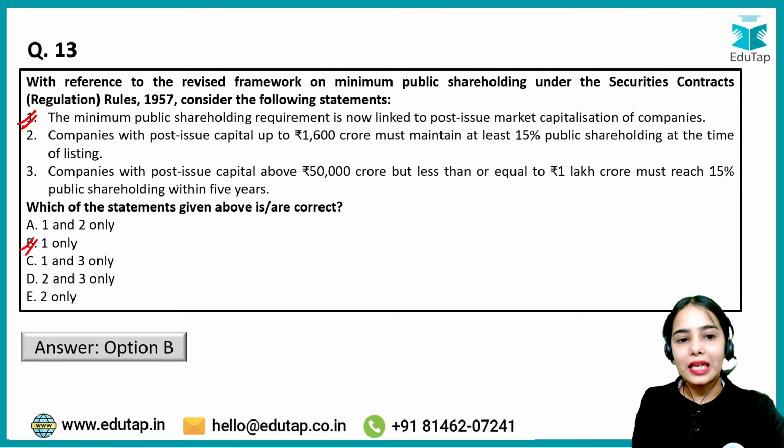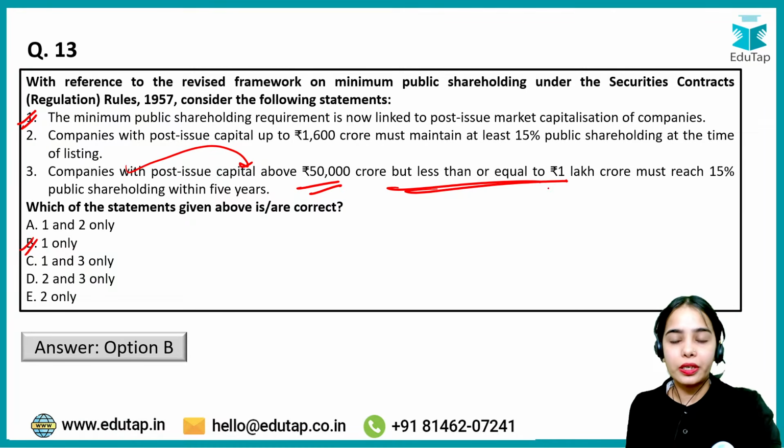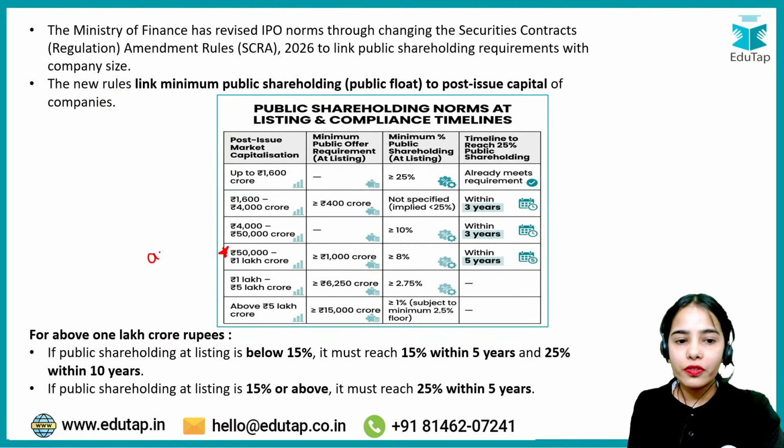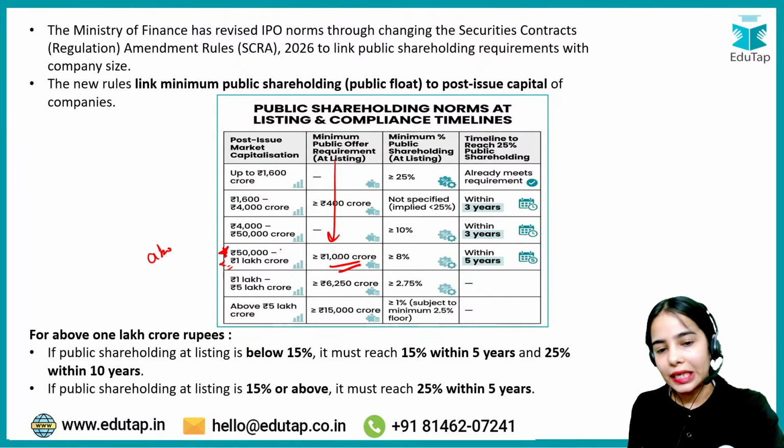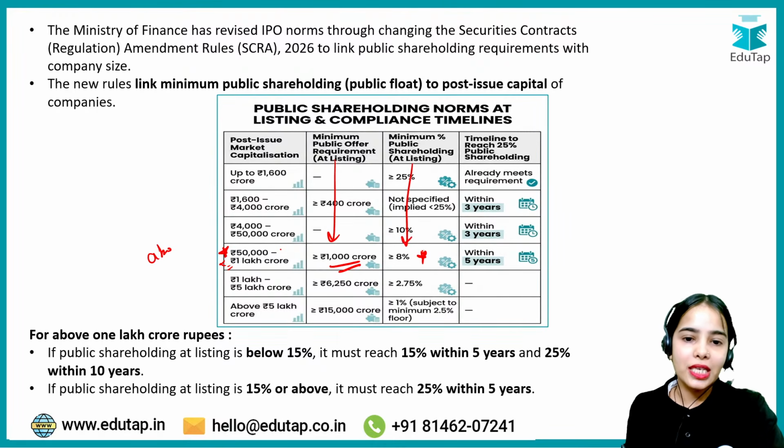The next point is that if the post-issue capital is above 50,000 crore but less than or equal to 1 lakh crore, they need to have a minimum public offer of at least 1000 crore, and at least 8% of the shares have to be provided, and within 5 years 25% should be met. This is the idea.